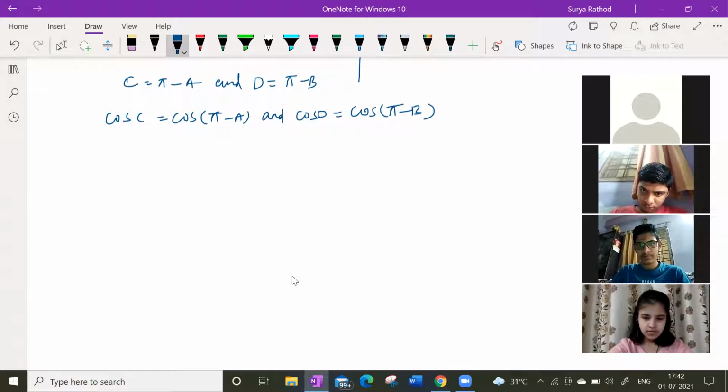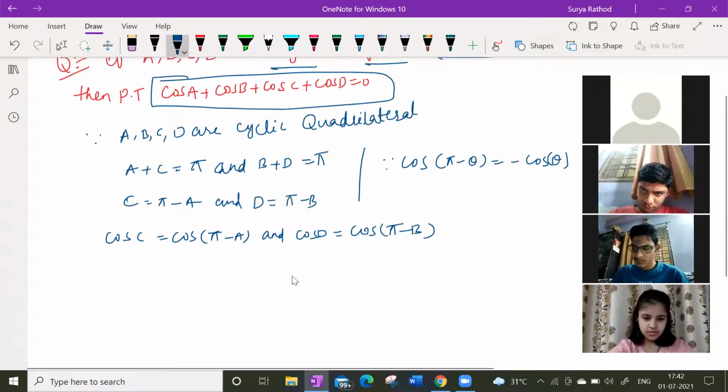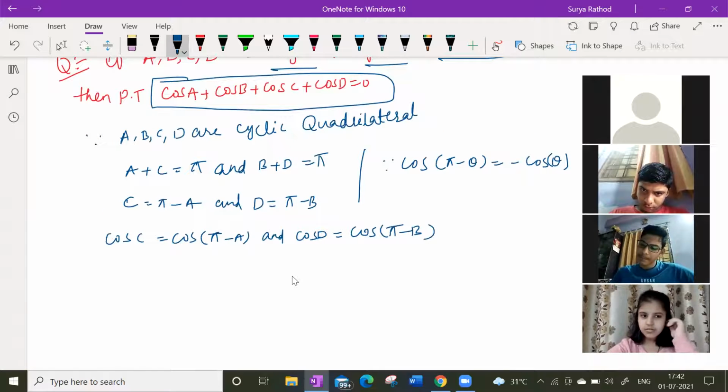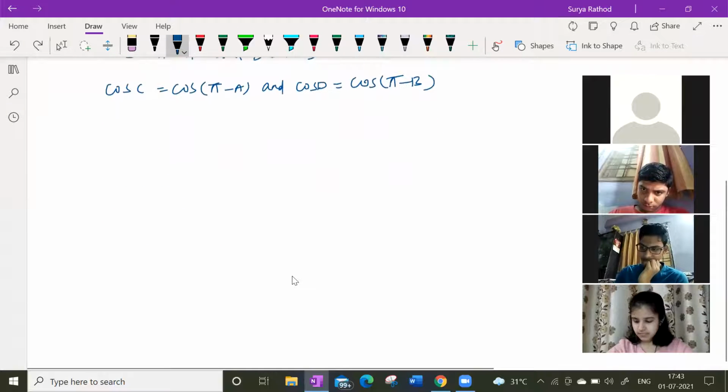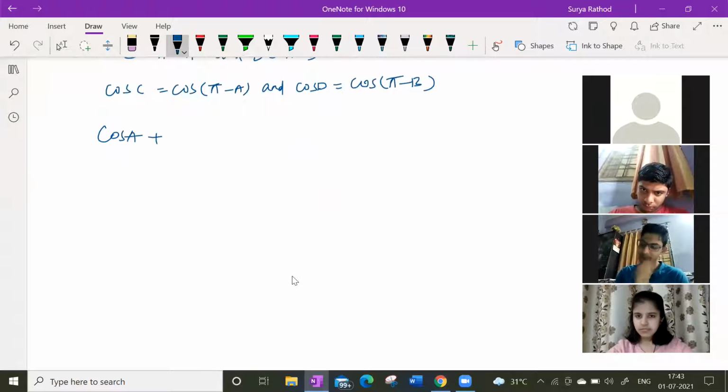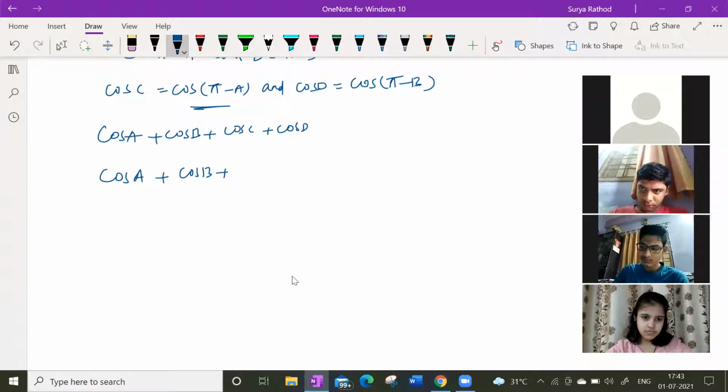So now let us substitute here. We have to prove this one, right? So let us substitute in cos A plus cos B plus cos C plus cos D. We have to prove this as 0, right? I know cos A as it is. Let us write cos B. Cos C is what here? Cos of pi minus A, plus cos D, which is cos of pi minus B.